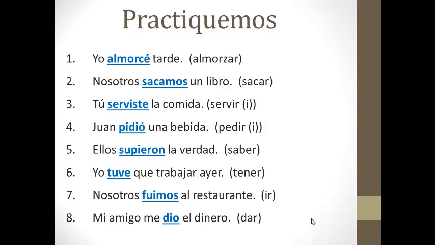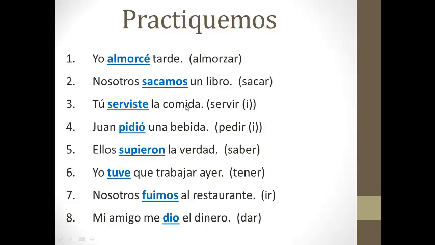Okay, let's go over our answers. Yo almorcé. Notice it's a zar verb, so my Z went to C in the yo form. Number 2, nosotros sacamos un libro. Sacar is a car verb, but we weren't in the yo form, so we didn't have to change our C to QU. Just regular sacamos.